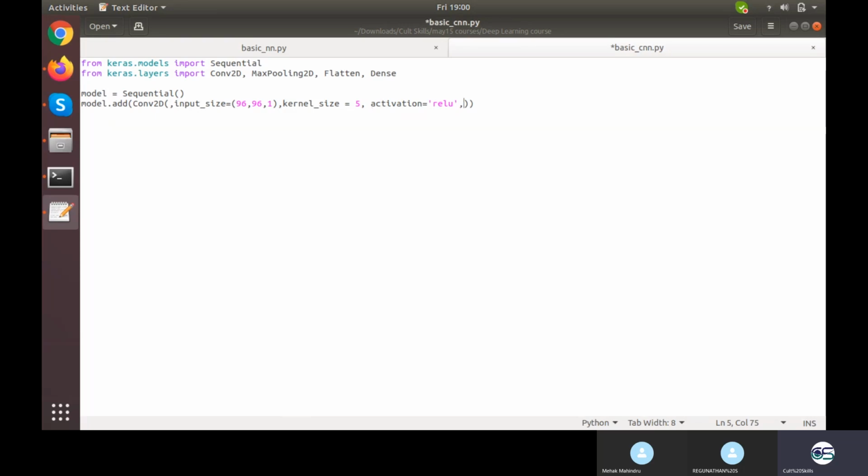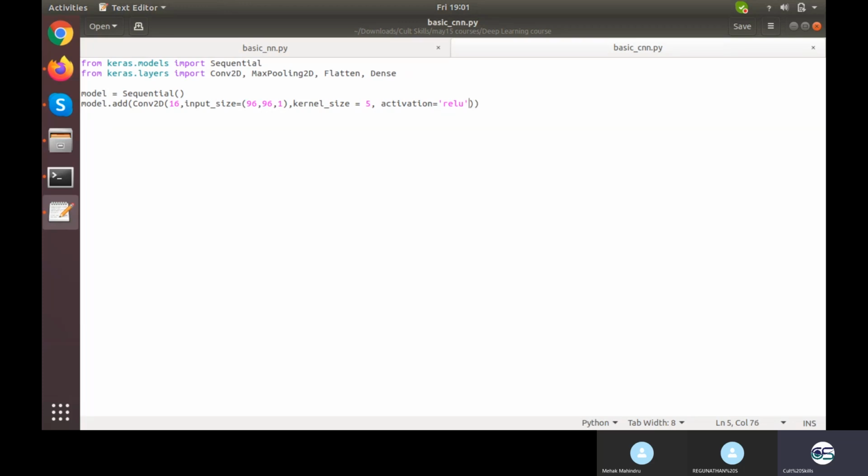One thing I forgot to tell you, or not forgot, but intentionally haven't discussed much, is that whenever we go for this kernel understanding, we never go with one kernel. We will go with different kernels at a time. Let's suppose we are going with 16 kernels this time. What do I mean by 16 kernels? Whatever we have discussed is only with one kernel. One kernel would have some values and it will keep on iterating over the entire image. But right now we have made it for 16 kernels, so this whole thing will be executed 16 times.